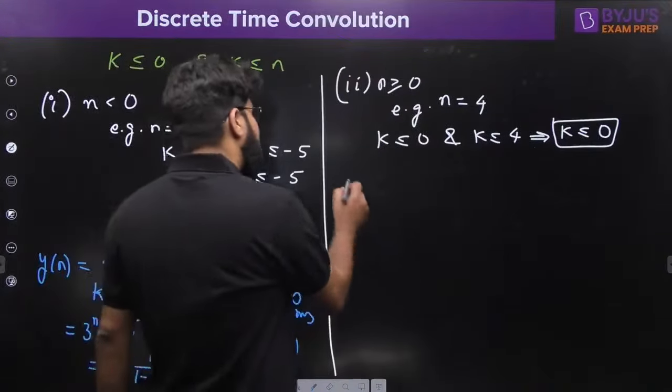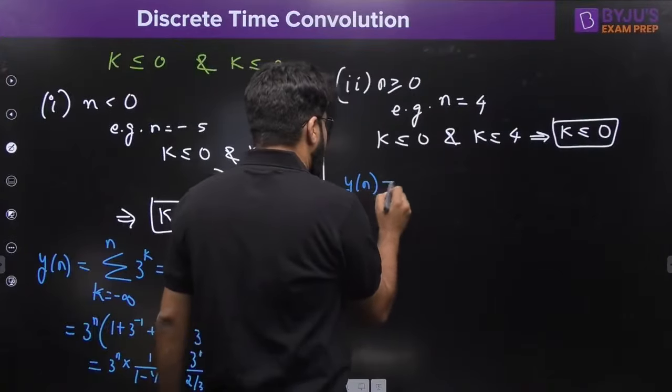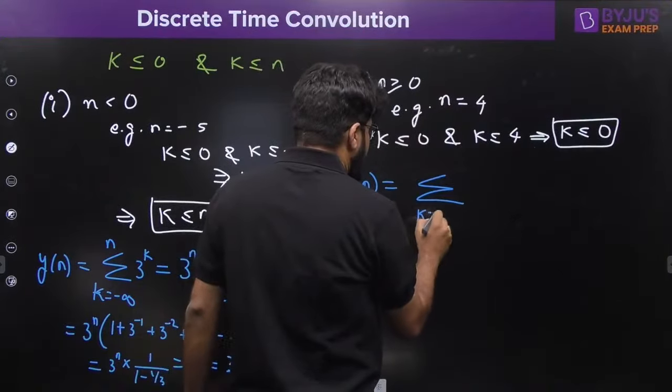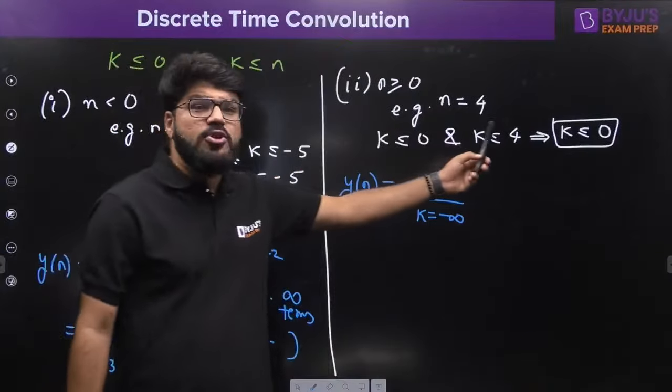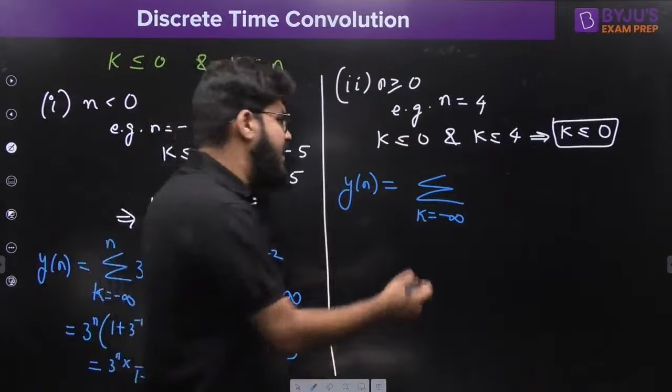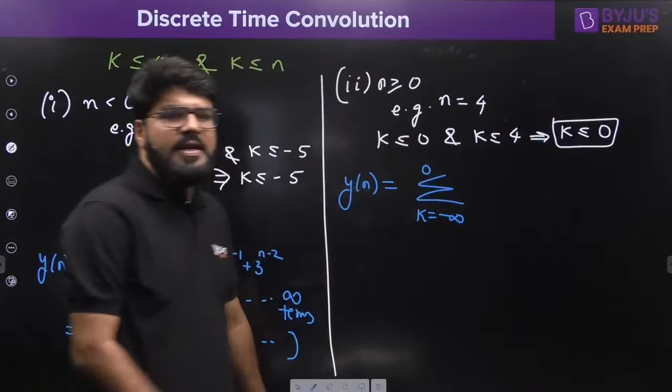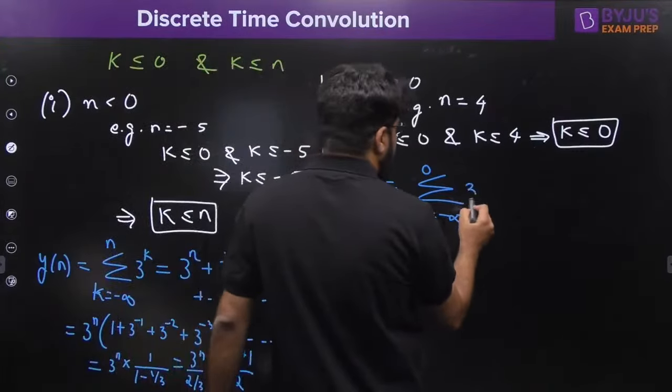On the other side, let's come here. What should be the value of yn? So sir, yn was given by summation k equal to minus infinity to infinity. But in case number 2, k should be less than or equal to 0. It cannot be greater than 0. So it is a summation minus infinity to 0, 3 power k.